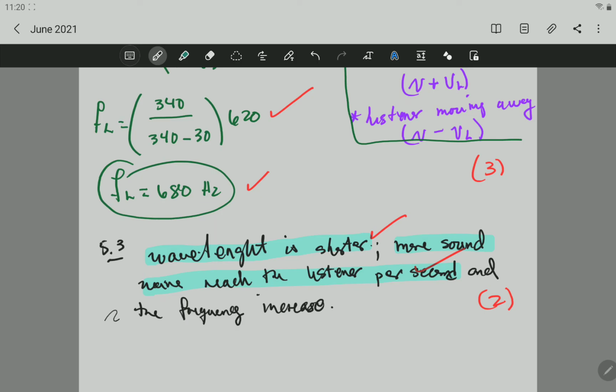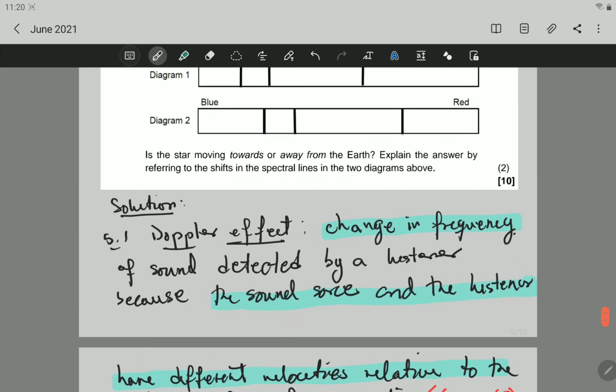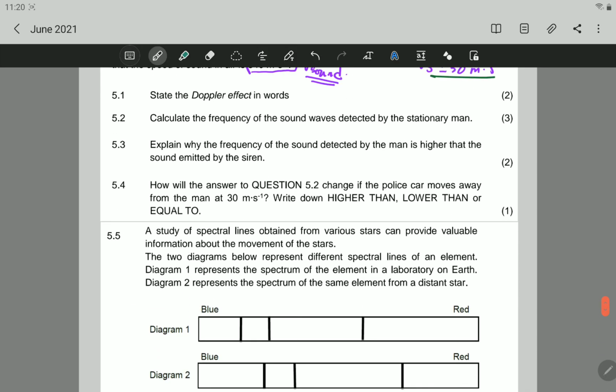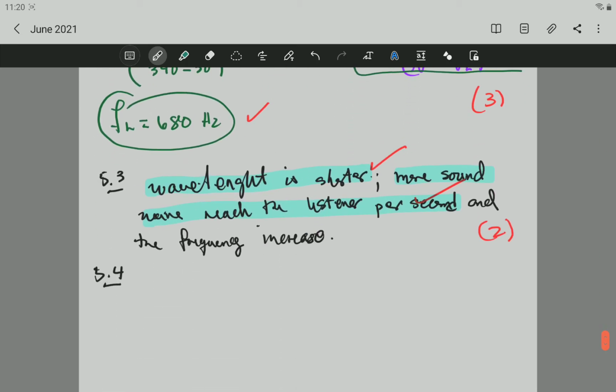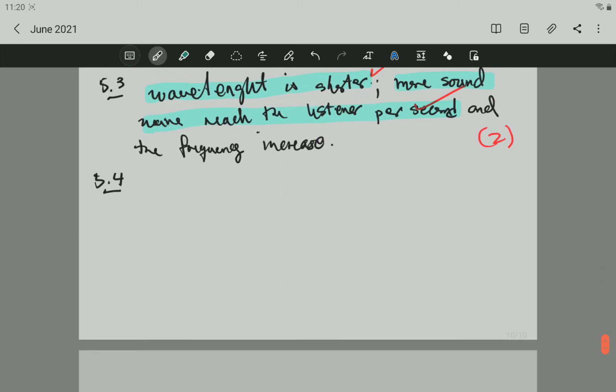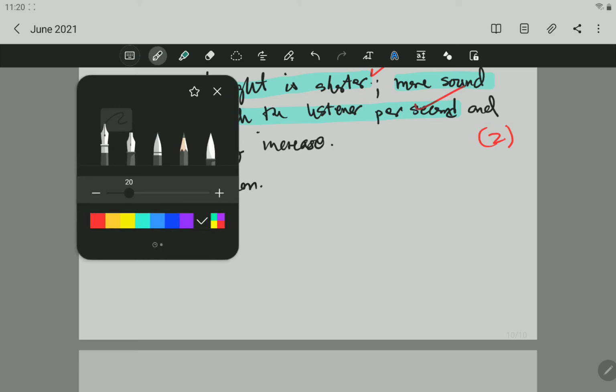Next question is 5.4. Now, 5.4 has to do with, they say, how will the answer in question 5.2 change if the police car is moving away? Well, if it's moving away, then it's not compressing the wave, it's now stretching the wave. The wave becomes longer, the wavelength increases. And therefore, the frequency is lower. That is the answer here.